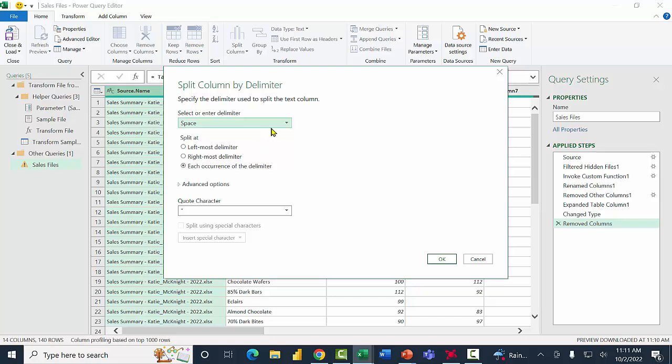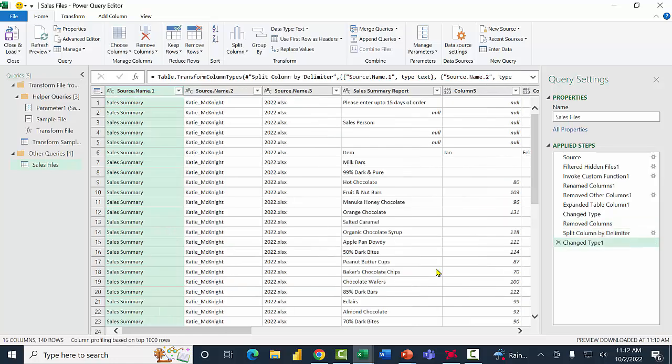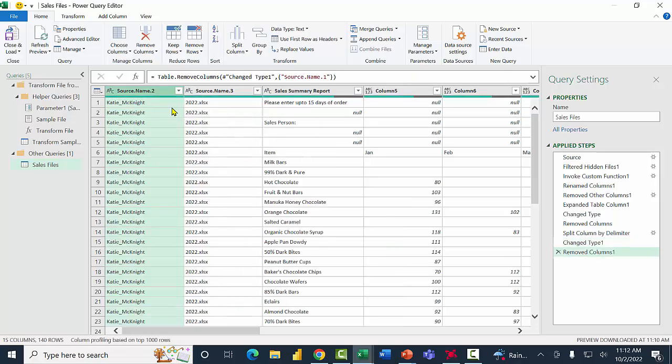So I'm going to click on the pull down and I'll pick the word custom. I'm actually looking for where the dash and the space are. So everything after the dash and the space is really the person's name. So I'll click OK. Good. So I don't need the source name 1 anymore. I'm going to right click on that and remove that column. It did a good job of separating the name.